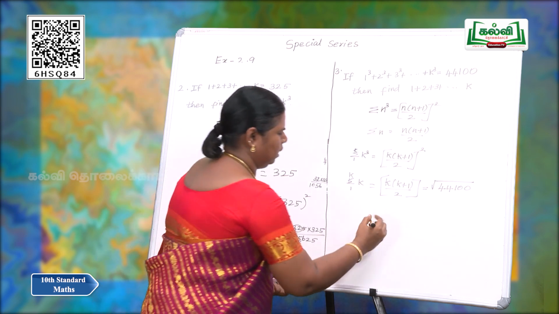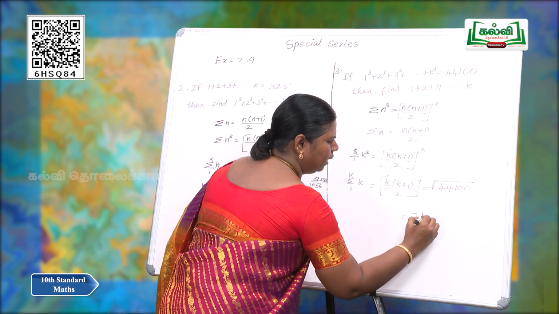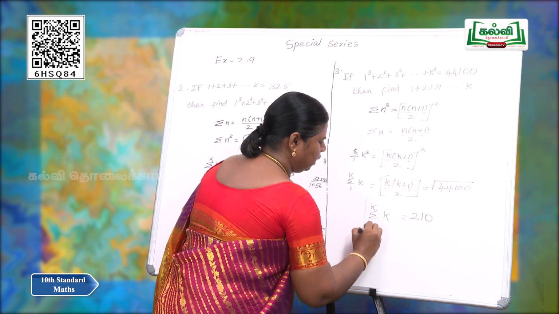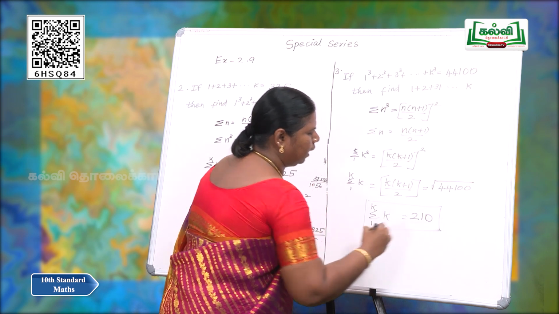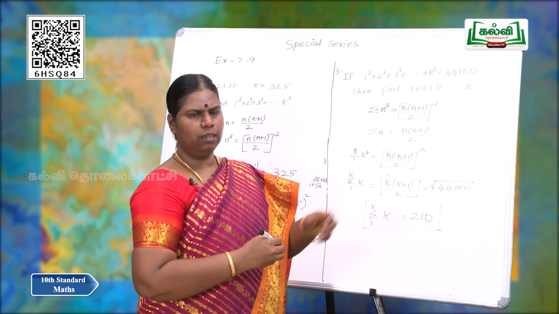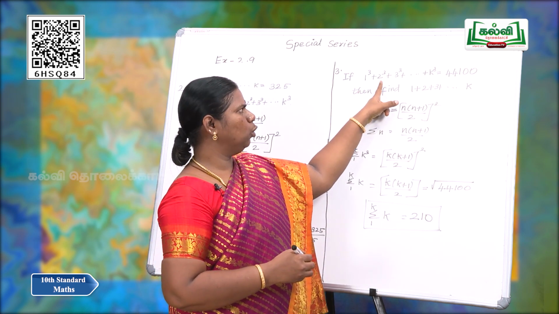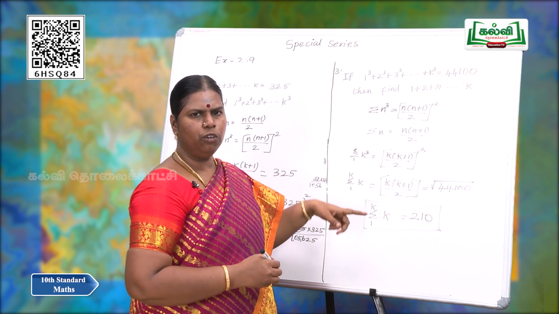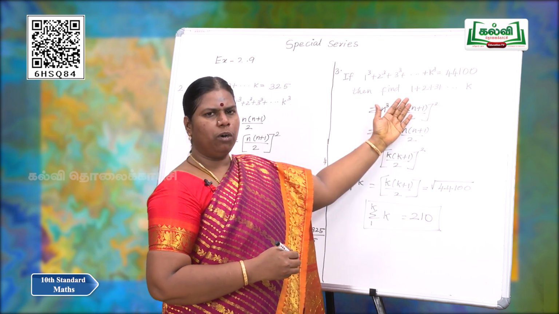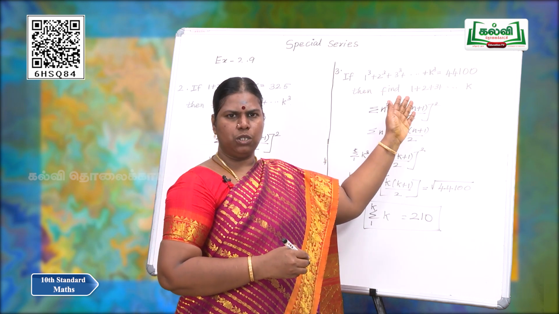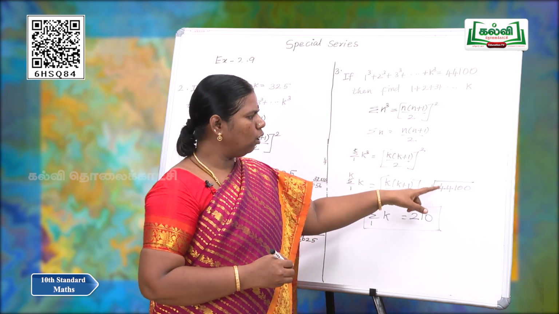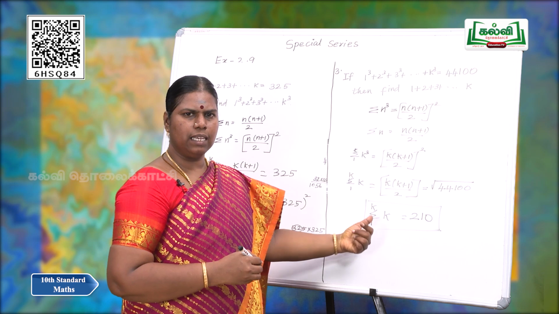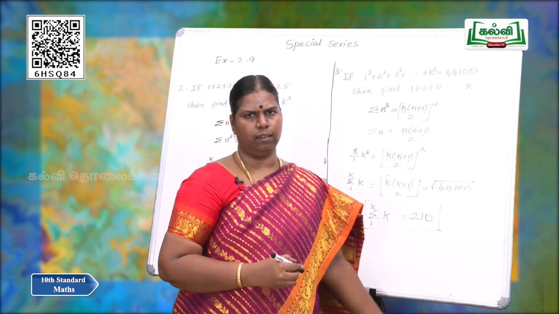So, sigma k from 1 to k is equal to 210. The given is 1 cube plus 2 cube up to, so the sum of the cubes of the natural numbers is given. We have to find the sum of the natural numbers up to k. So, on taking the square root we will get the answer: sigma k is equal to 210.